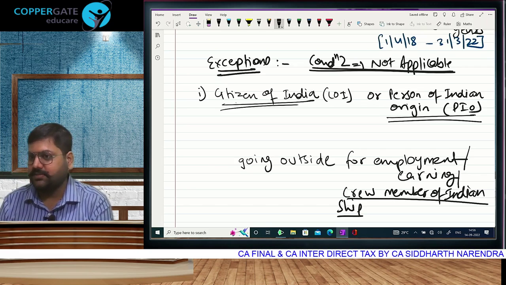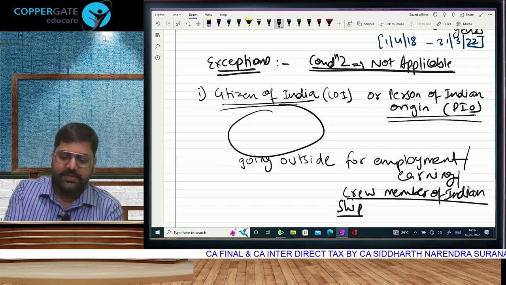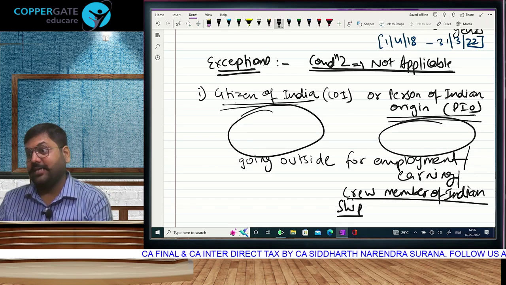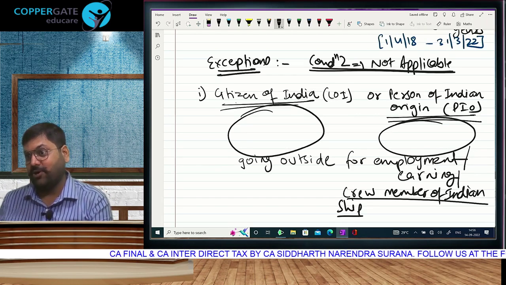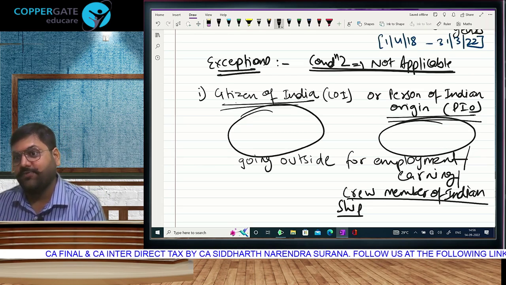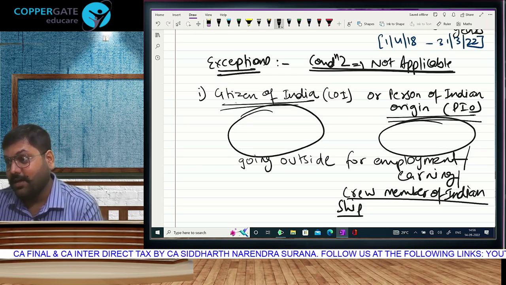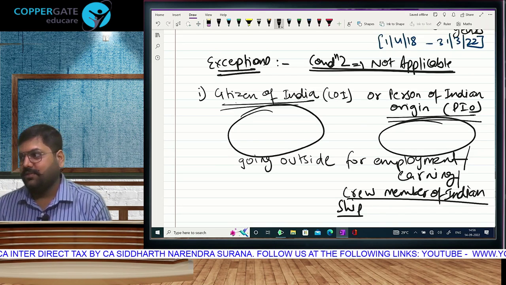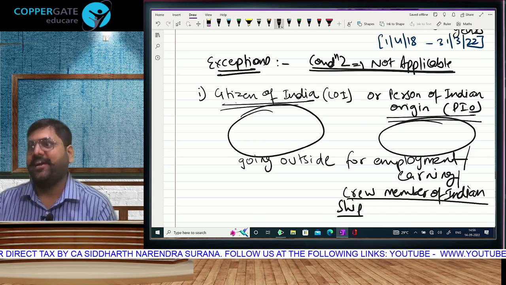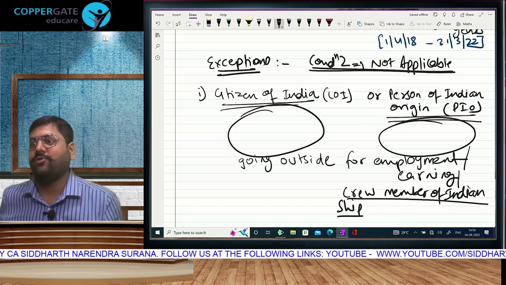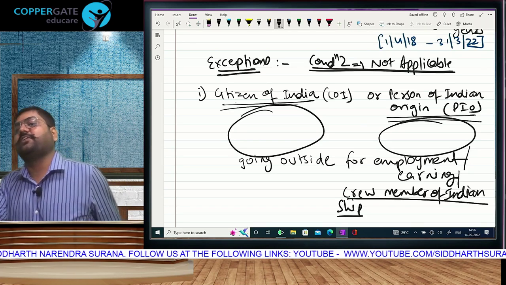I have left some space because I want to, in this space, explain the meaning of citizen and PIO. First I will explain this exception, because you will forget the logic while the citizen and PIO explanation takes some time. What is the logic? If I fall in the exception, it means the government wants to encourage me. They will make me resident late. They will not make me resident after 60. I will become resident only after 182 because 6365 is not applicable.